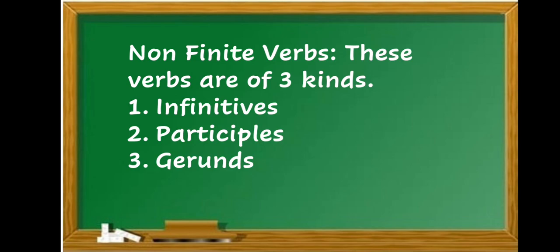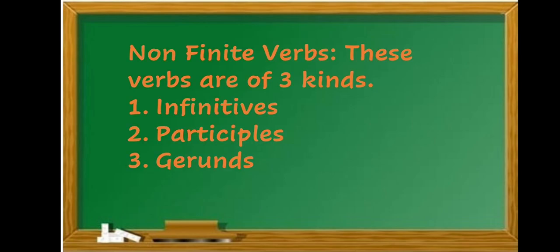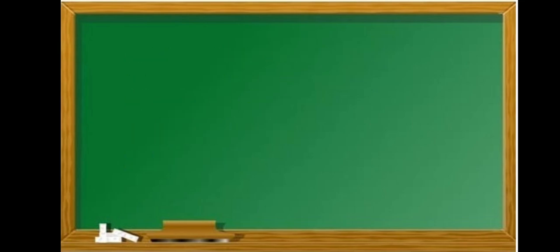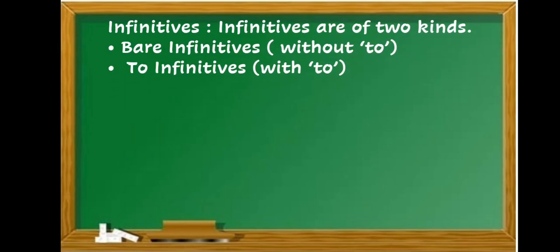Non-finite verbs. These verbs are of three kinds: infinitives, participles, and gerunds. Infinitives. Infinitives are of two kinds. Bare infinitives, meaning the infinitives without to, and to infinitives, which are used with to.